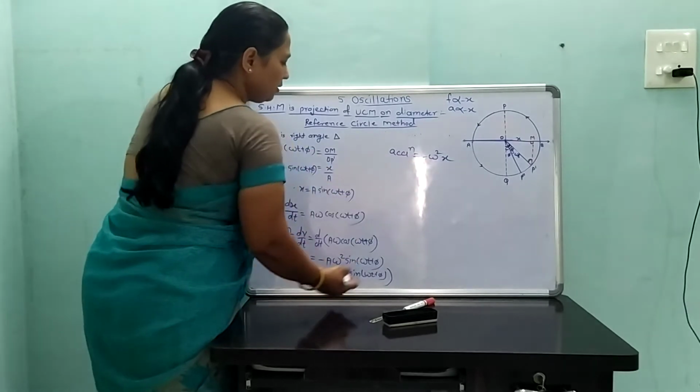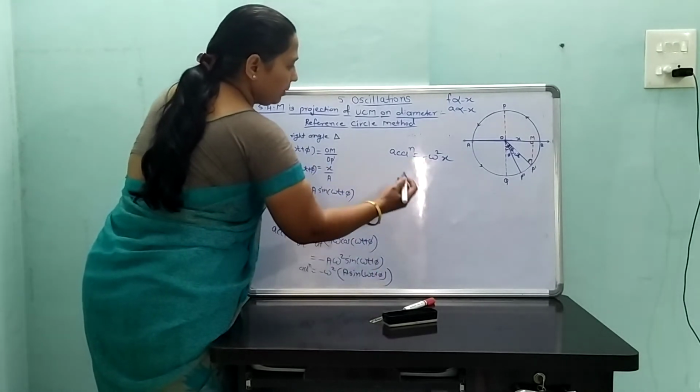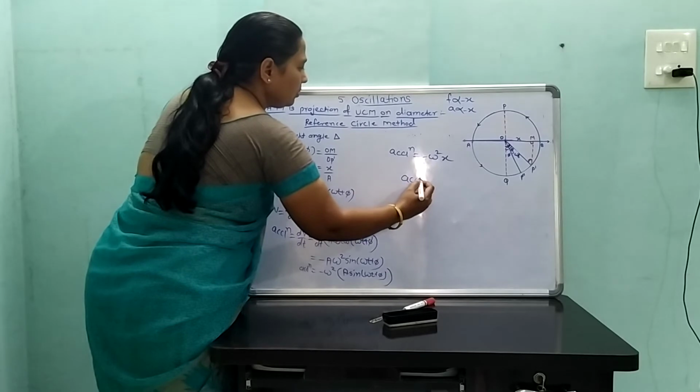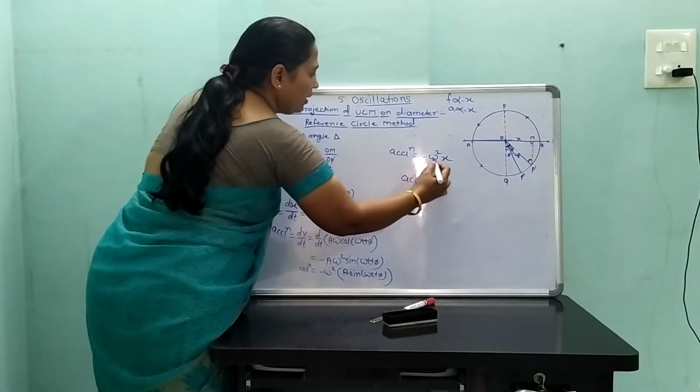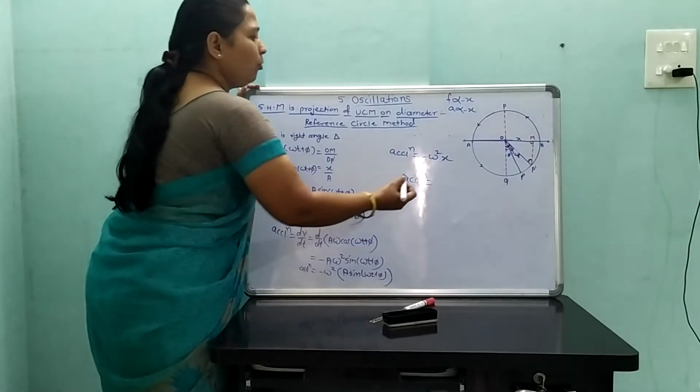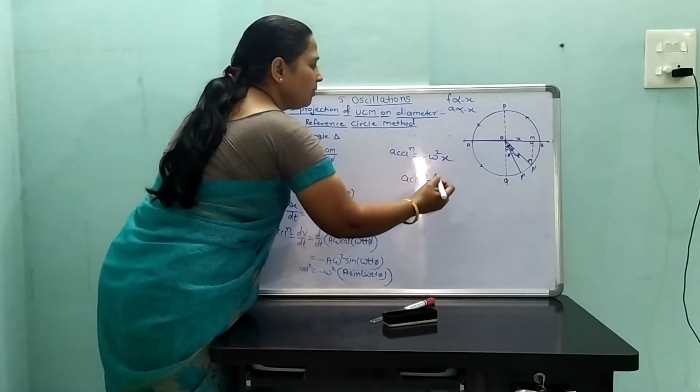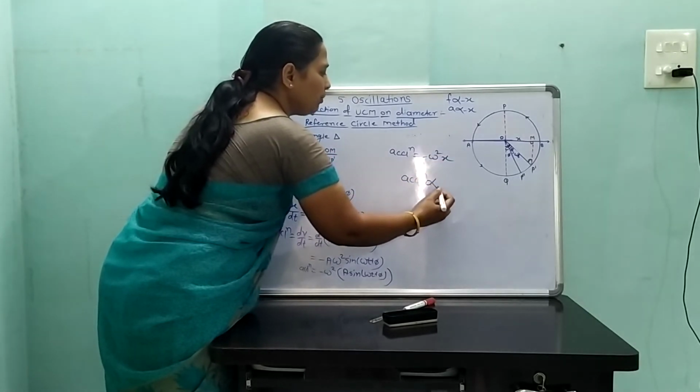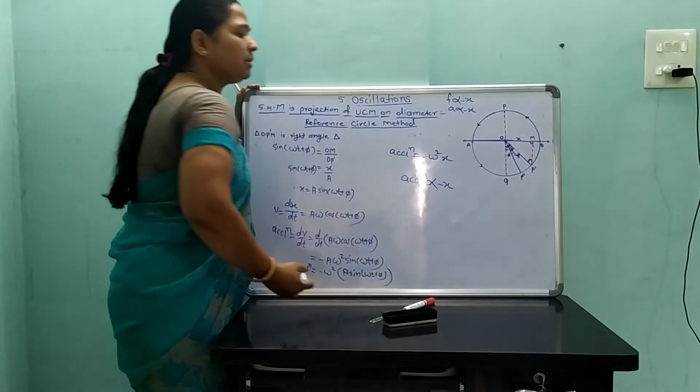Substitute the value of x. Hence, acceleration is equal to minus ω² x. Omega is a constant. Hence, acceleration is directly proportional to minus x.